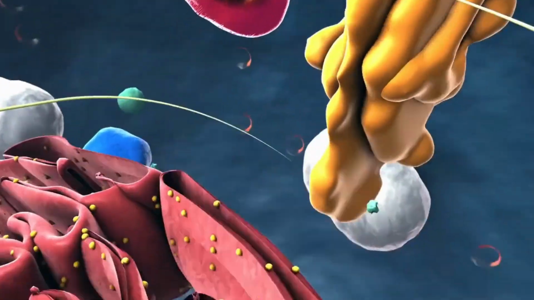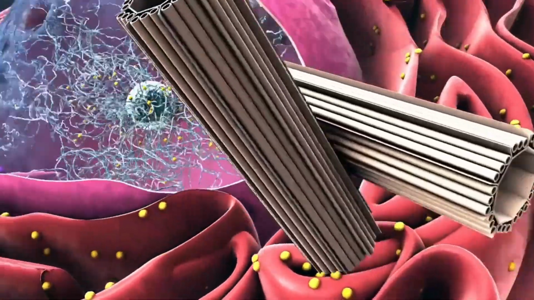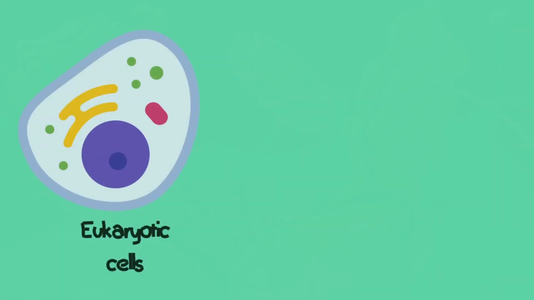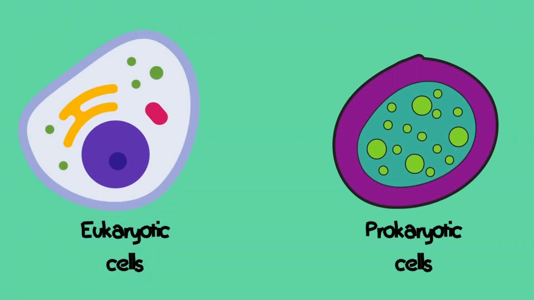Cells are very important, as all living organisms are composed of cells. In the biological world, there are two major types of cells, eukaryotic cells and prokaryotic cells. Eukaryotic cells, as the name suggests, have a cell nucleus and a complex system of organelles, while prokaryotic cells do not have a cell nucleus and are relatively simple.